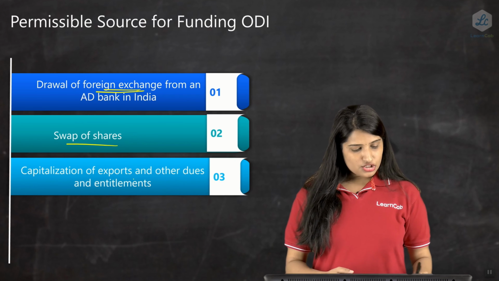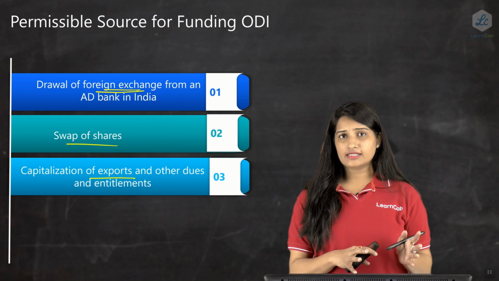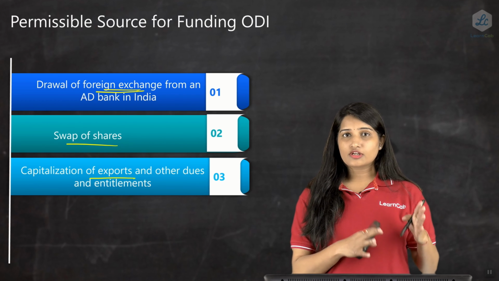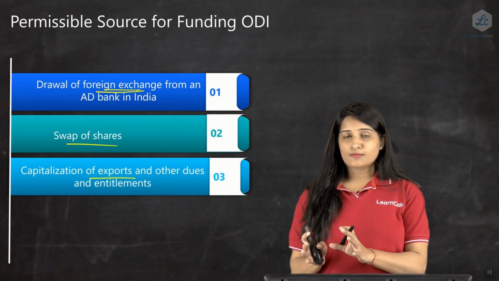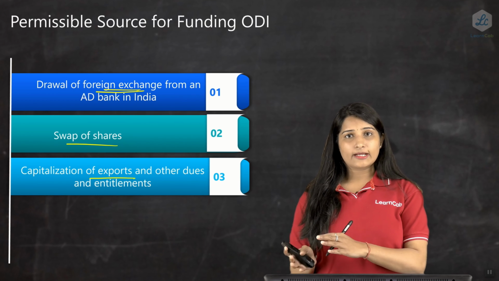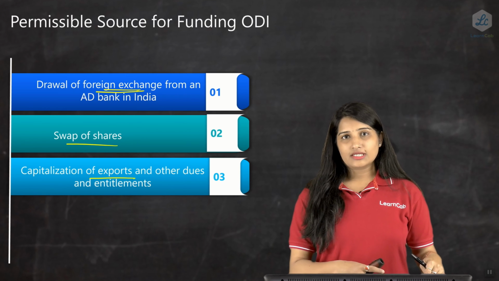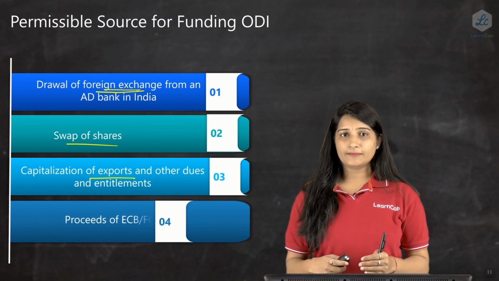Next is the capitalization of exports and other dues and entitlements. In case of an export, as I said earlier, up to 9 months, if you want to capitalize your export proceeds, it is possible. But beyond 9 months, prior approval of RBI is required. Otherwise, ODI is permissible. It is one of the sources of doing an ODI.